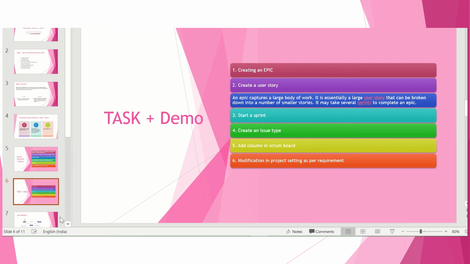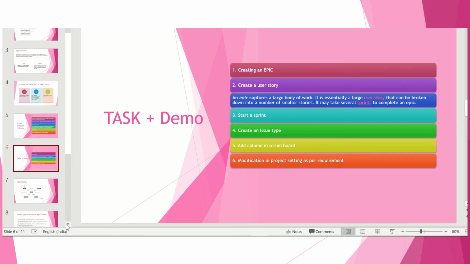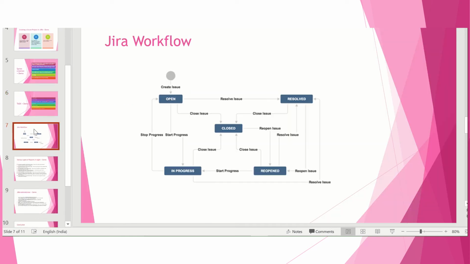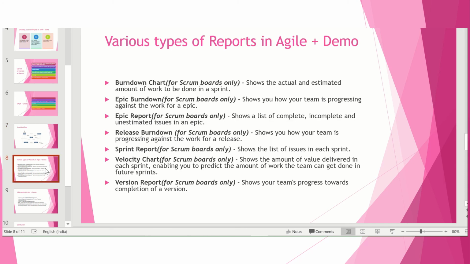Okay, so this is about the workflow. We can update our workflow based on the need. We have various types of metrics to keep track of your sprint goal and your project goal.